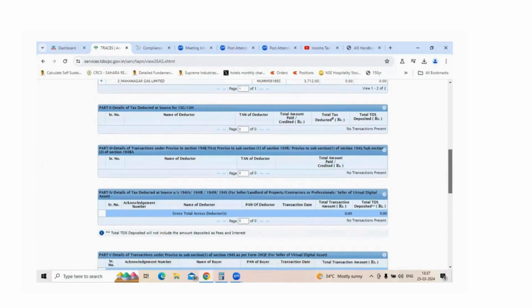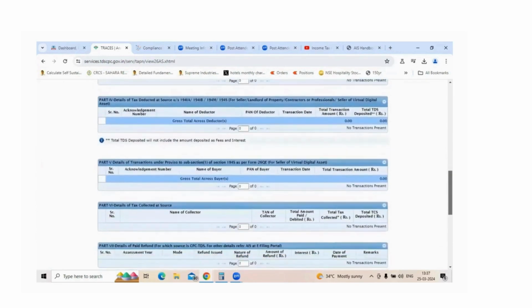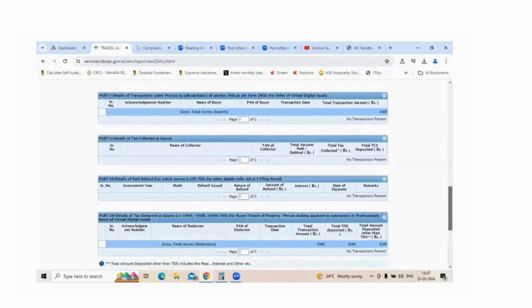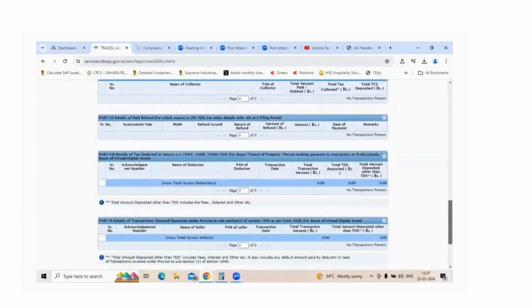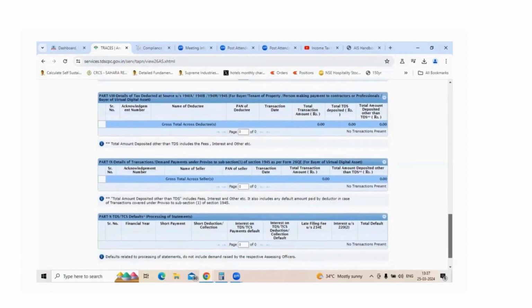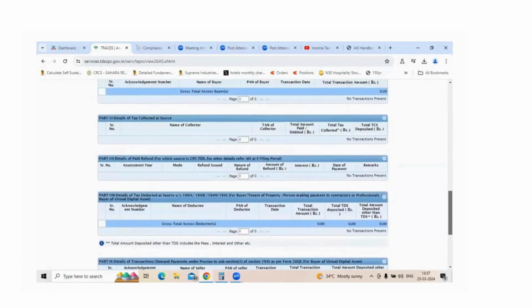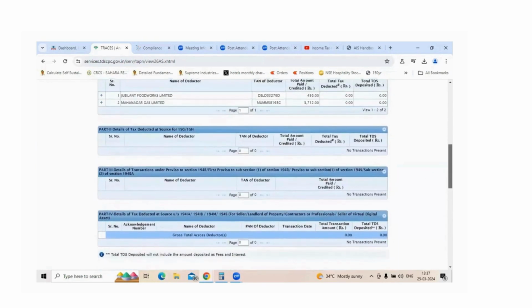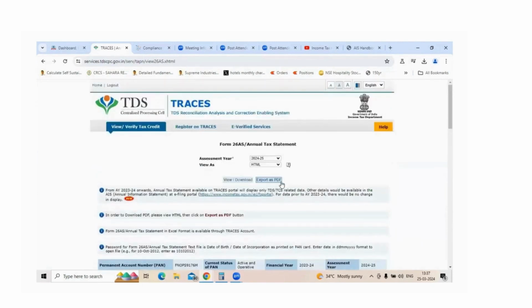So these specific sections are very detailed, and tax collected at source and tax deducted at source information have been represented. So go through all these parts of information before you actually start filing the income tax returns. This will really save a lot of your effort and time, and also save you from notices when the income tax department verifies the ITR returns. So if you scroll up, you can click on export as PDF. This option will give you the entire copy as a PDF. You can download it, take a printout as well, and then compare it before finally filing the returns.